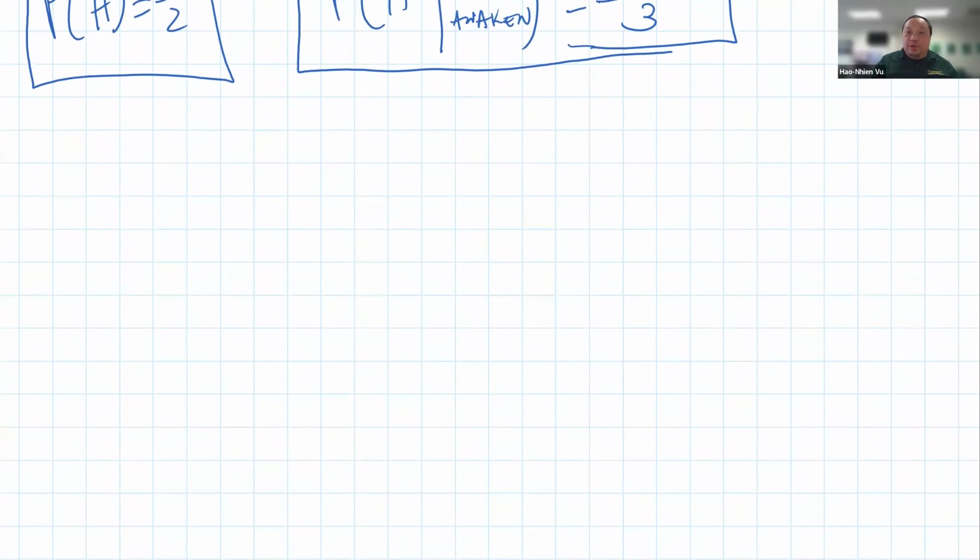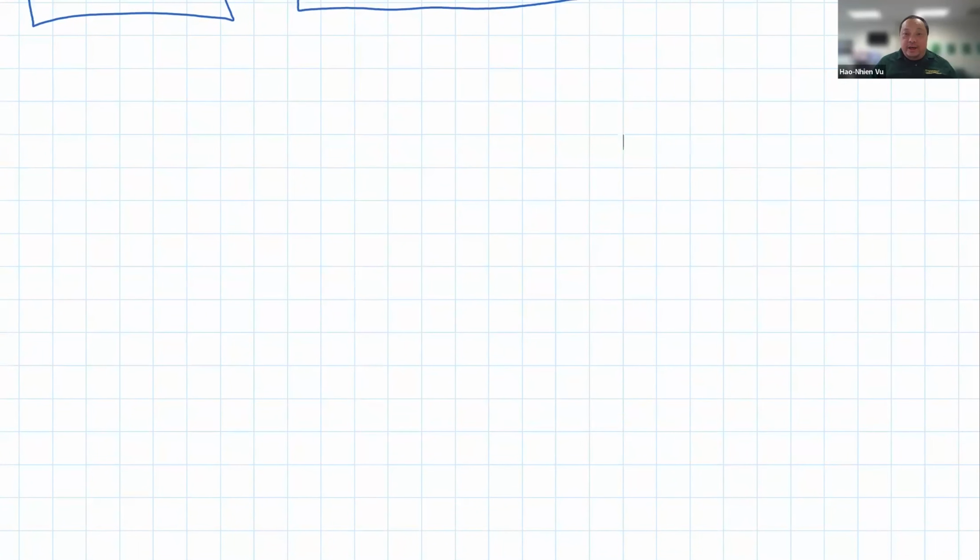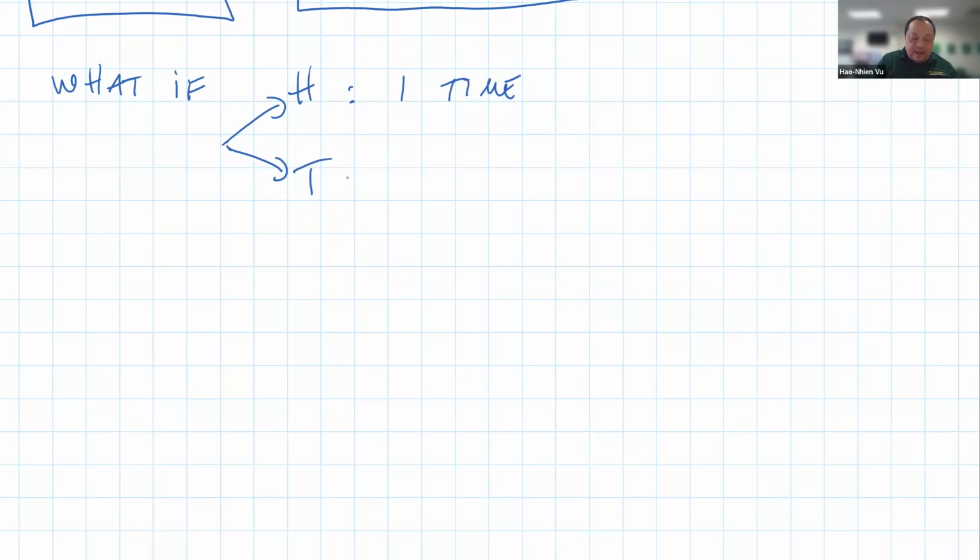Another way to sort of see that it has to be 1/3 and not 1/2 is what if heads, we awaken Sleeping Beauty 1 time. But tails, we're going to awaken her 1,000 times. Then since Sleeping Beauty knows this, right? She knows all about the experiment. Then she knows that if someone awakens me, it's very likely that it's one of these 1,000 times and not the single time over there.